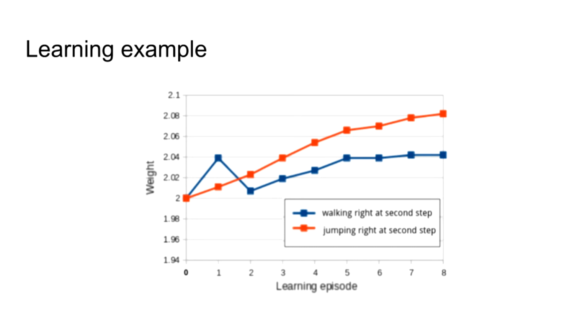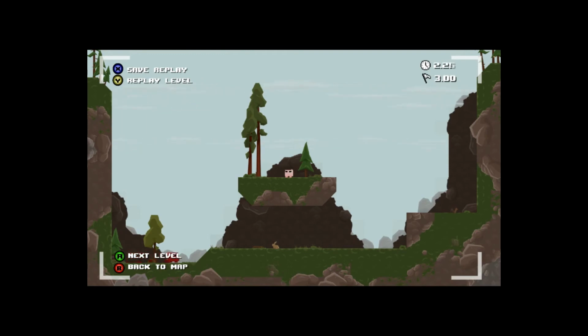This diagram recorded during a simulation of the first level of the game shows the synaptic weights of 2 possible actions, walking right versus jumping right, that the agent could take as its second move. We can see that over learning episodes, with the critic altering the synaptic weights, the optimal move emerges. The following is a video of the agent solving the first level of the game. To achieve this, the model requires an average of 9 to 10 learning episodes for a total of around 2 minutes and 6 seconds. It can converge to different solutions, as seen in this second video of it solving the same level.